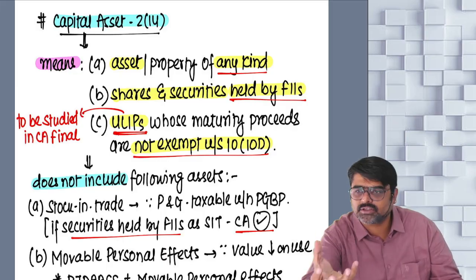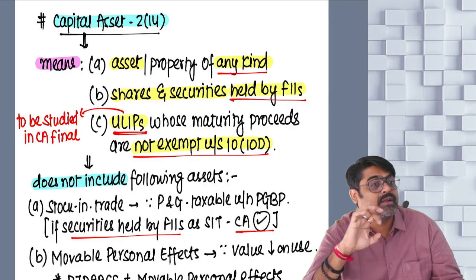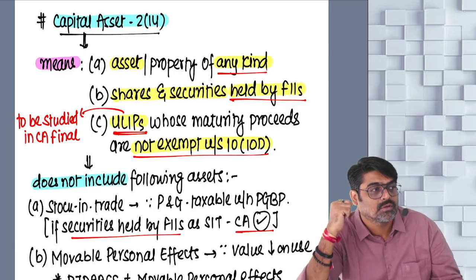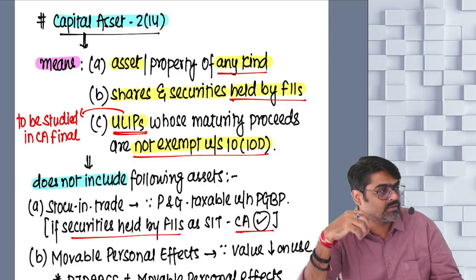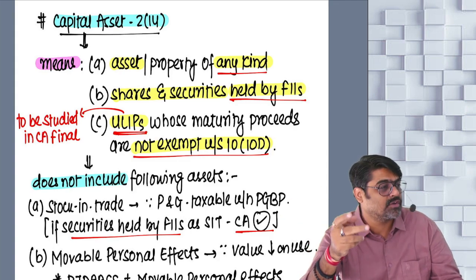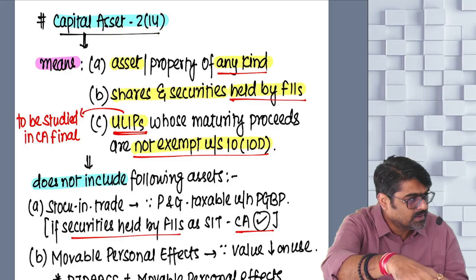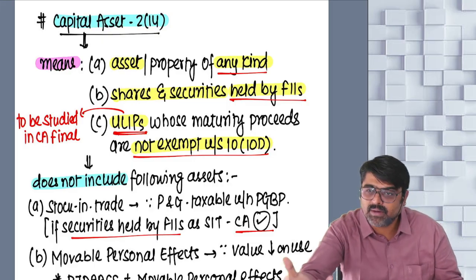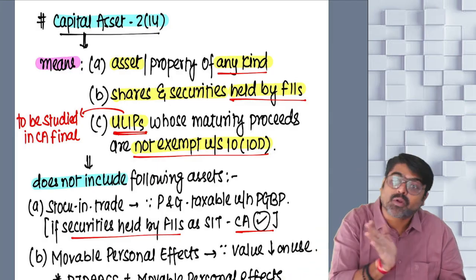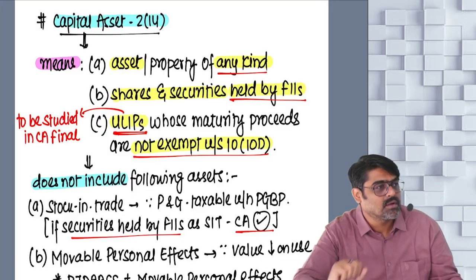So they will buy the shares and securities at the correct time, at cheaper values. And whenever the values grow, they are going to sell them and earn their profits. So this way they do their business. This way they earn their profits. They will buy shares and securities of various companies in different countries, at very cheap prices, and at a higher price they will sell them and earn the profits.